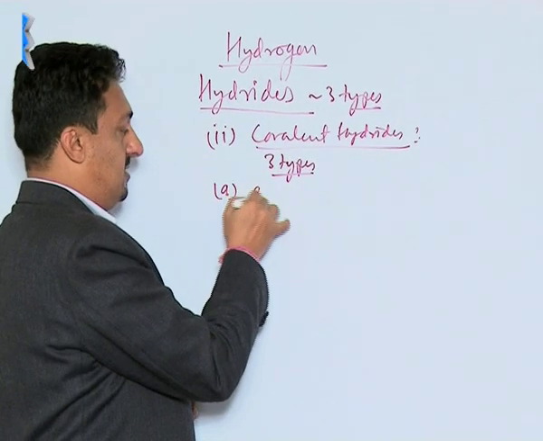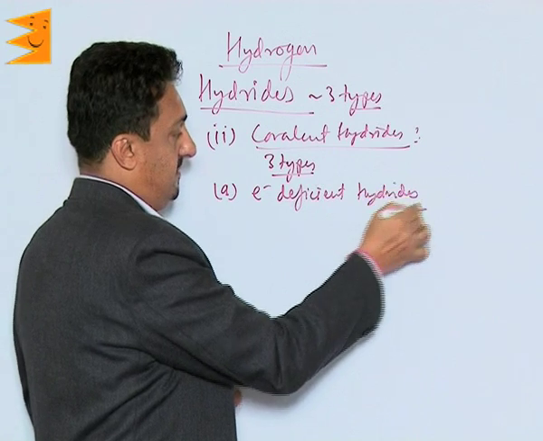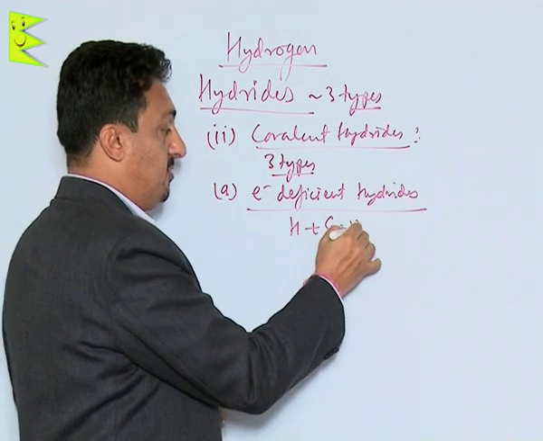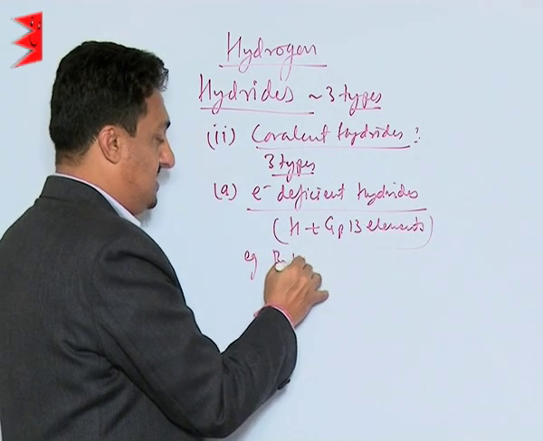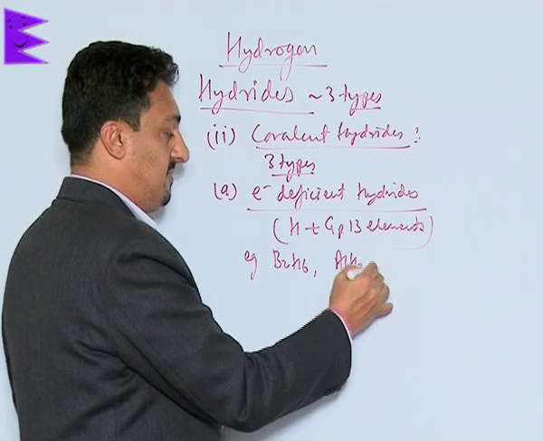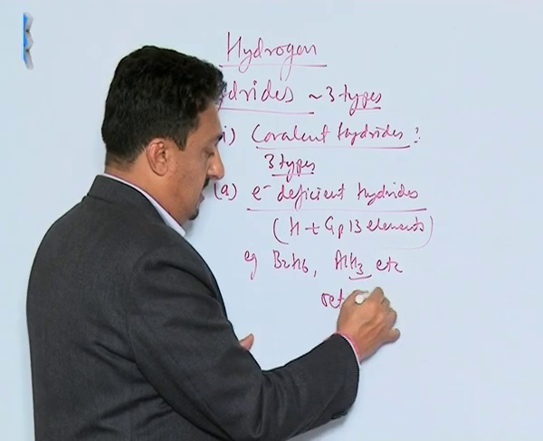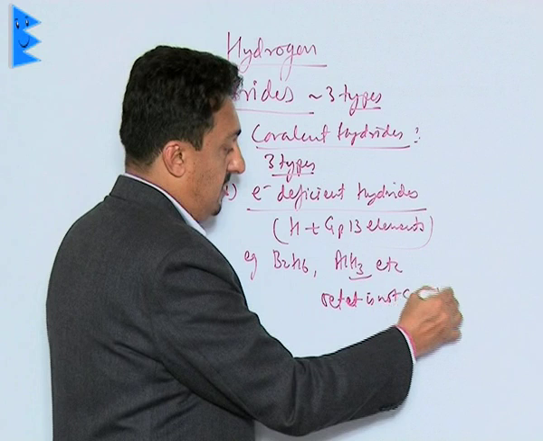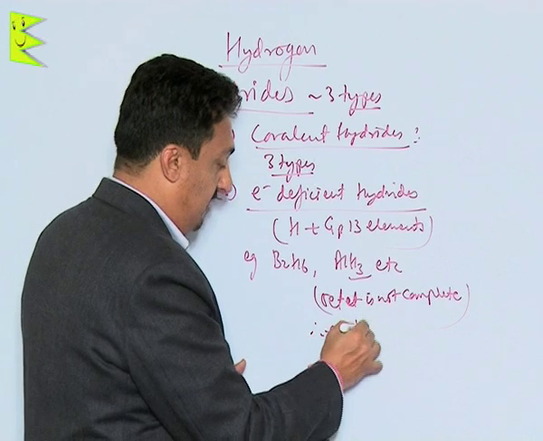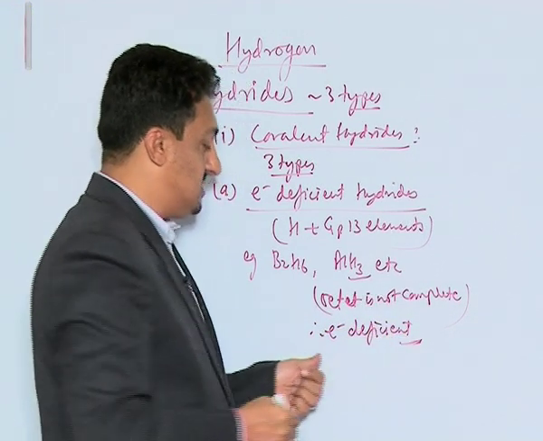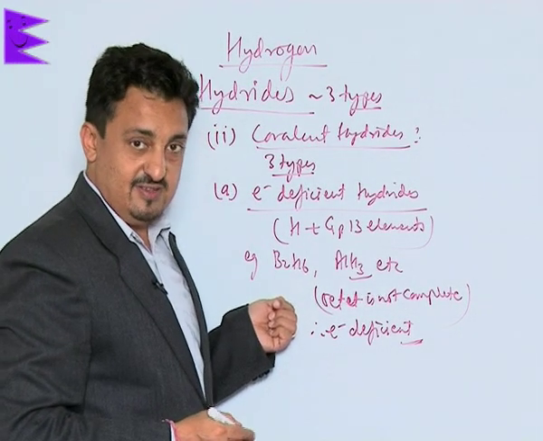The first one is called electron deficient hydrides, which hydrogen forms with group 13 elements. Let me give an idea, like we have B2H6 or AlH3, etc. Now in these, the octet is not complete. Once the octet is not complete, they are always electron deficient. So they work as Lewis acids and they are called electron deficient hydrides.